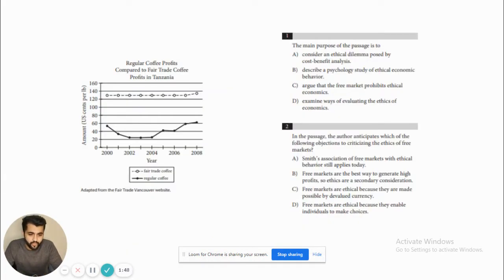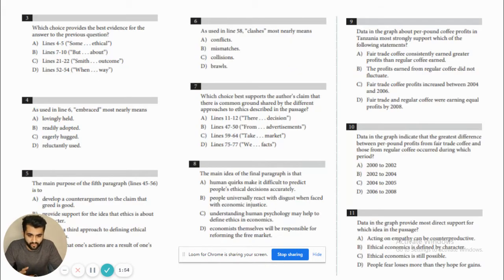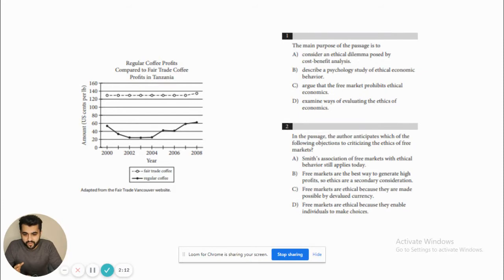Then just quickly go and have a look at the type of questions as well. So you have a graph here that should give you some idea that some questions might be related to a graph. You have some questions that are asking for evidence in the passage. Question number 4 and 6 are about words, right? So you can already go and just underline those two words. And yeah, just have a quick look. And now the survey part is ended.